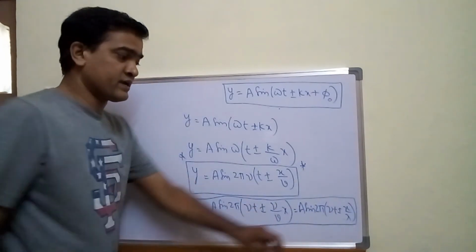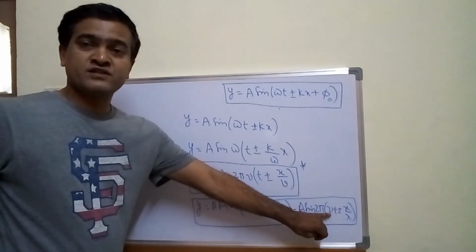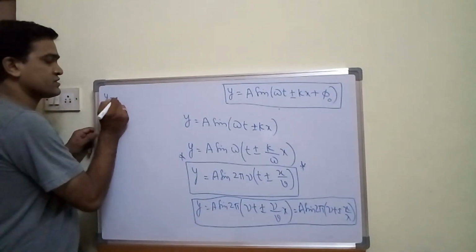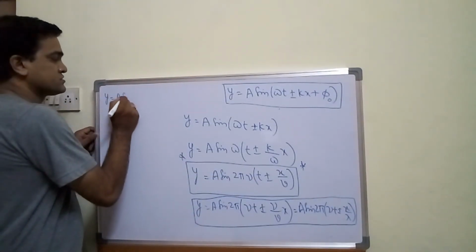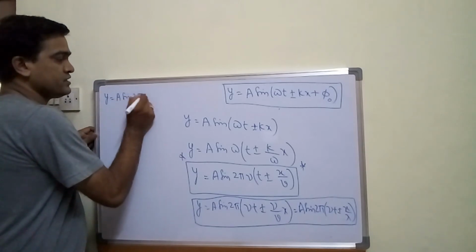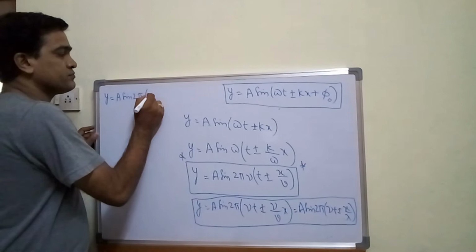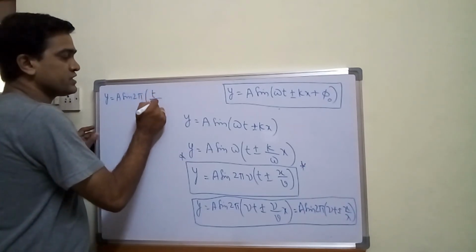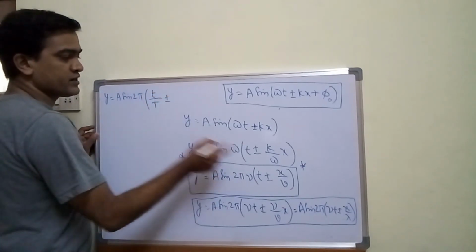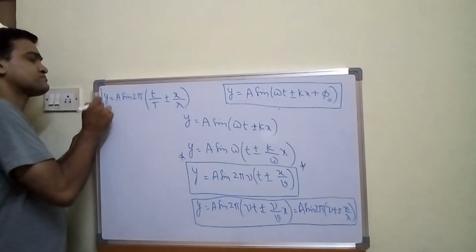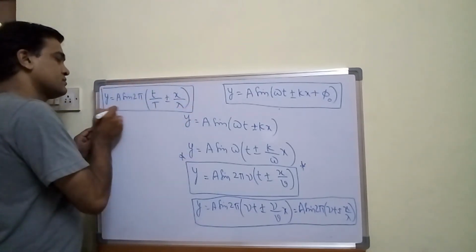The same formula, I can write with frequency as the reciprocal of time period. So this equation I am writing further, a sine 2 pi into, frequency being nothing but the reciprocal of time period, small t by capital T plus or minus x upon lambda. This is another form, right?